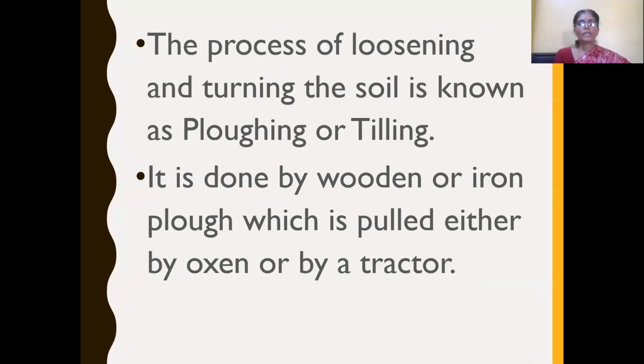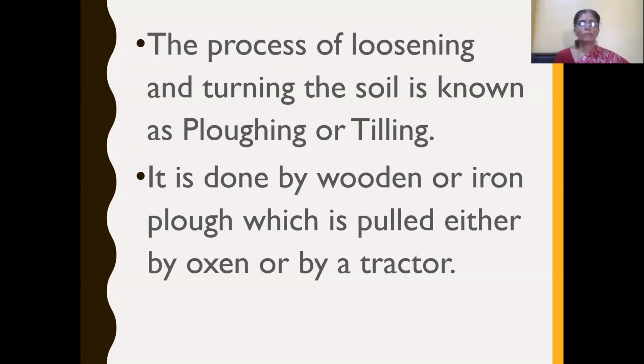So preparation of soil first involves plowing, otherwise called tilling. What is plowing? The process of loosening and turning the soil is known as plowing or tilling. This is done by an agricultural implement called a plow, and this plow is either made of wood or iron, and is pulled either by an ox or any animal, a bull, or by a tractor.